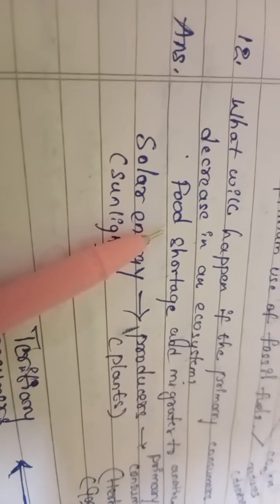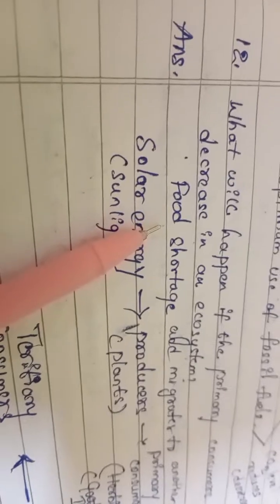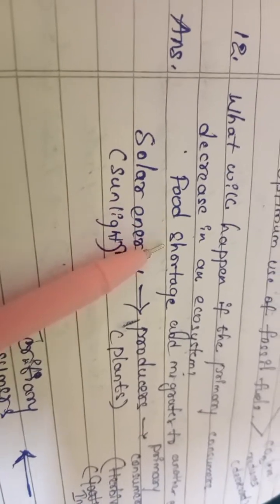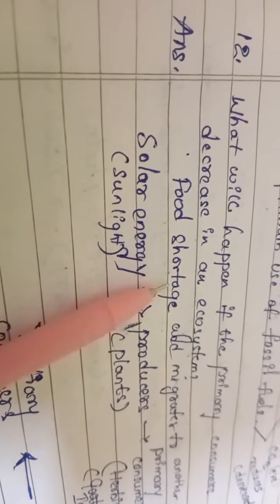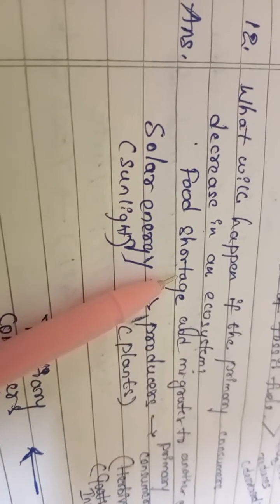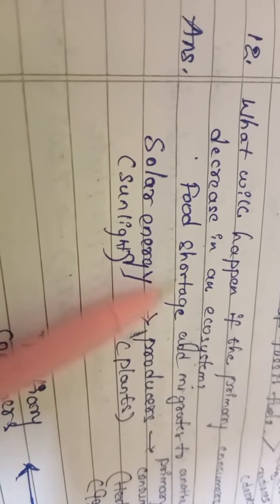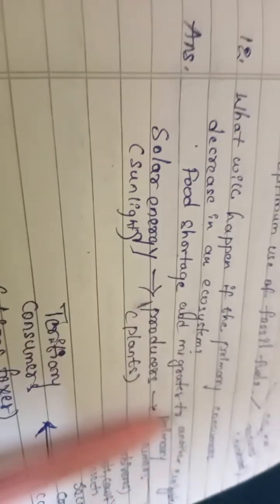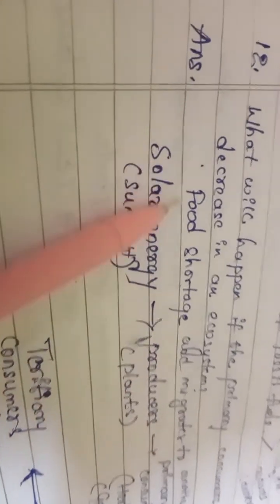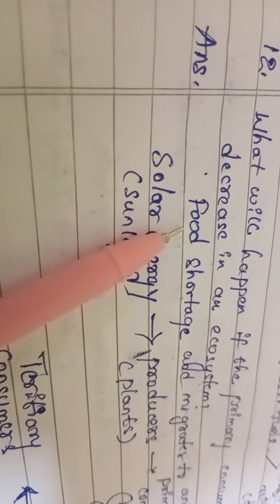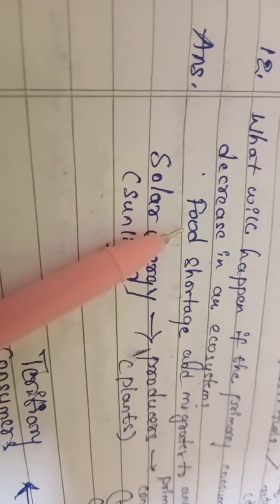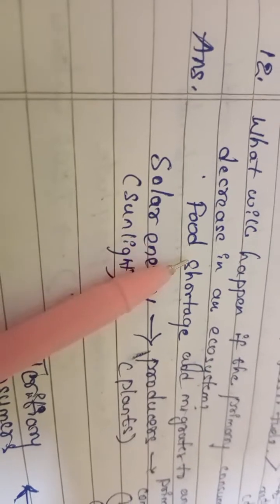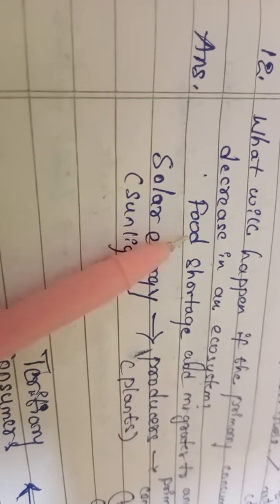In those levels, we can find different types of organisms from starting to ending. For example, trophic level 1, trophic level 2, trophic level 3, 4, etc. Producers will come under one food level.